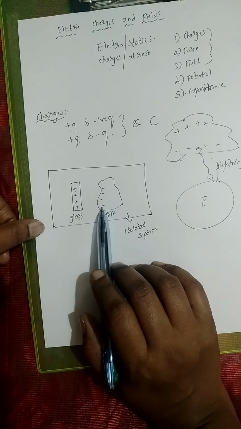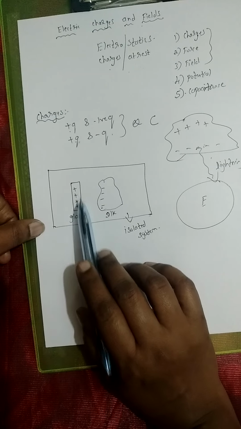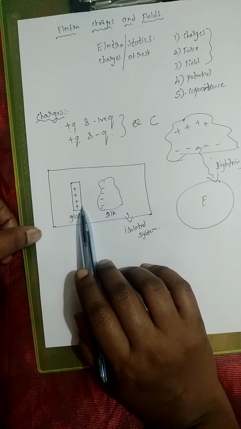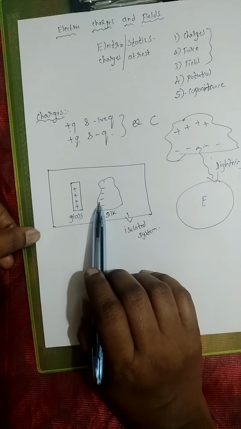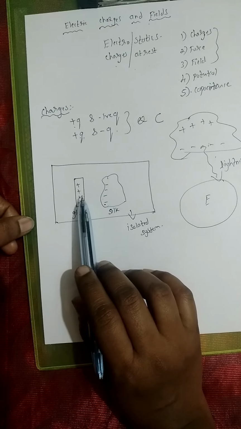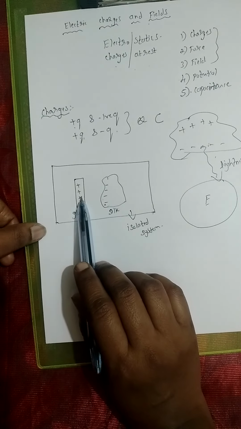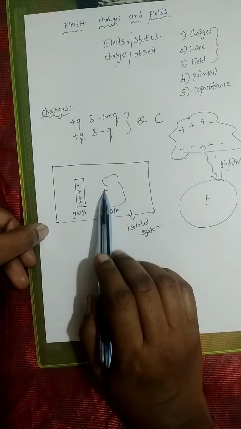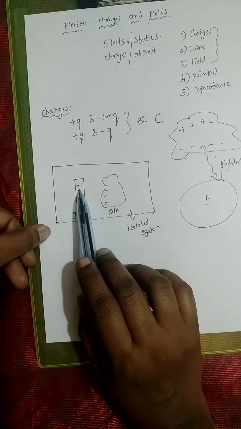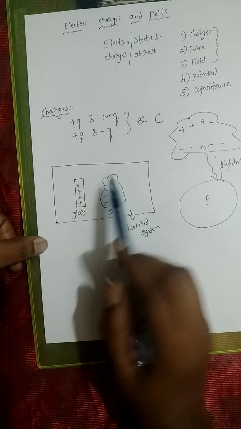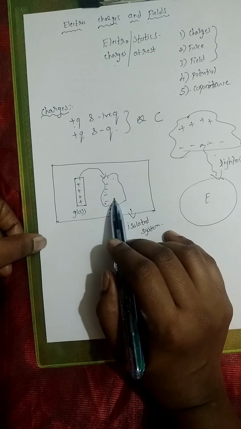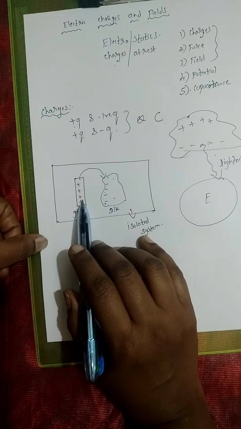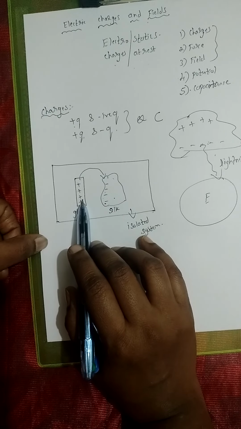So how many electrons have I drawn here? The same number of positive charges I have drawn here, right? See, when I rub them together, negative charges from the glass rod will get transferred to the silk cloth, making it more negative and making this glass rod deficient of negative charges, right?